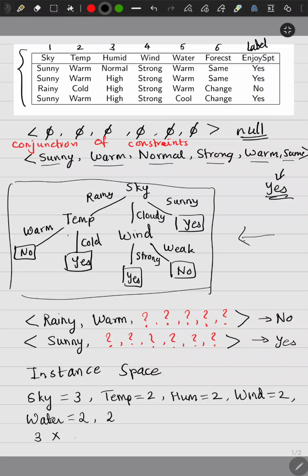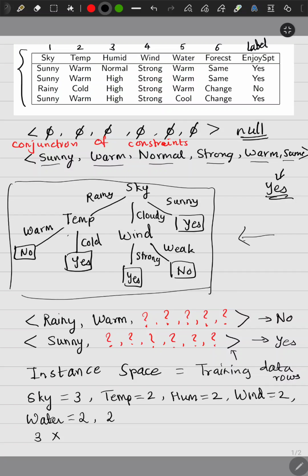and we also have to choose something for temperature. We cannot leave it blank like we did over here. This is a conjunction of constraints. This is not an instance, this is a conjunction of constraints. Our instance space, that is training data rows, basically training data rows. So training data will not have any missing attributes. If training data has missing attributes, it is a problem, right? We have to clean that, we have to do data pre-processing, right? We don't leave missing values. If there are missing values in our training data, then we either use imputation, we use something to fill those missing values, or we don't consider those rows or something like that.